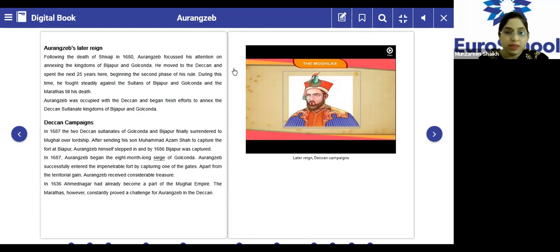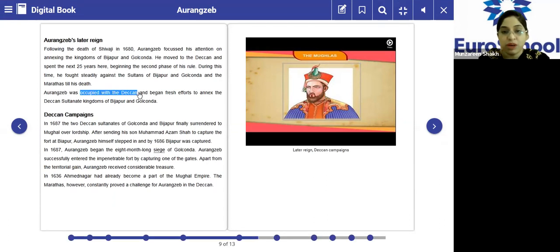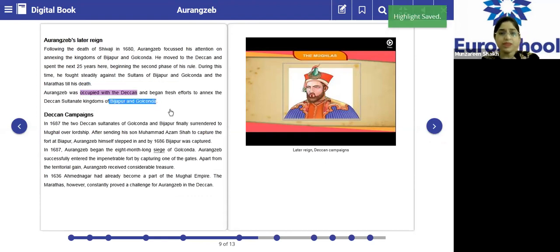In 1687, the two Deccan Sultanates of Golconda and Bijapur finally surrendered to the Mughal overlordship. After sending his son Muhammad Azam Shah to capture the fort of Bijapur, Aurangzeb himself stepped in. By 1686, Bijapur was captured. Now, who is the son of Aurangzeb?